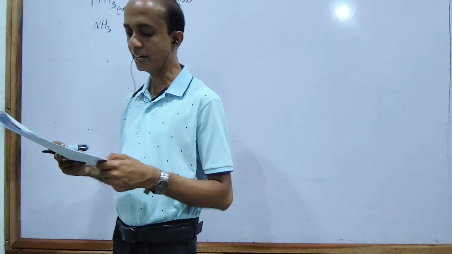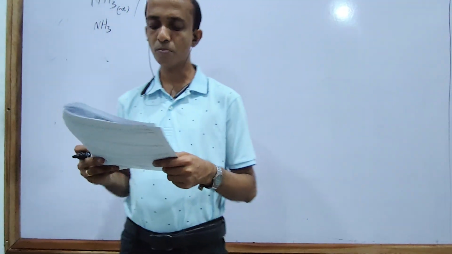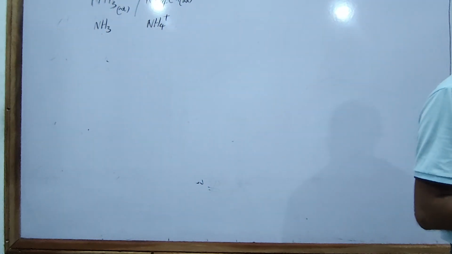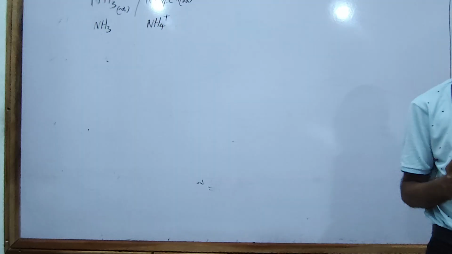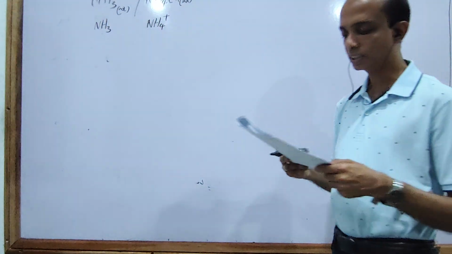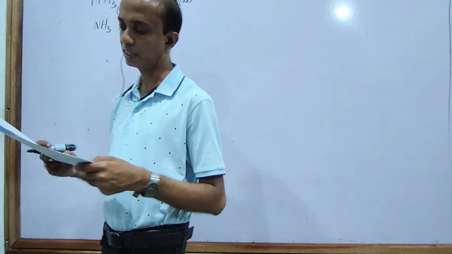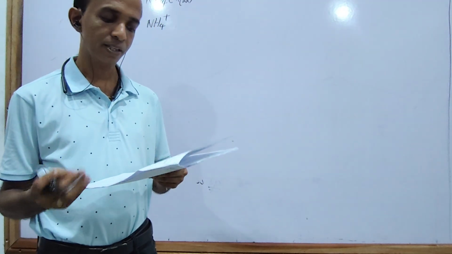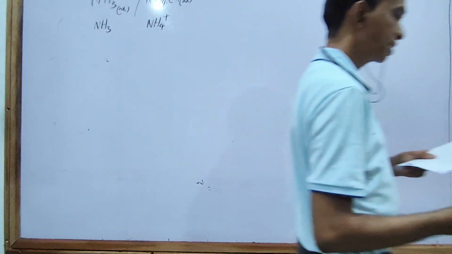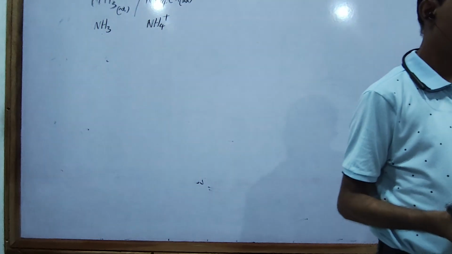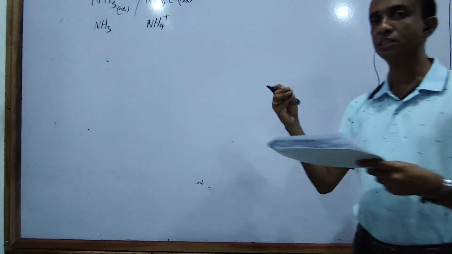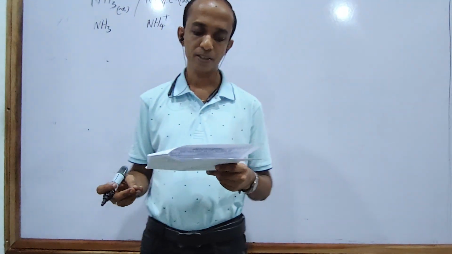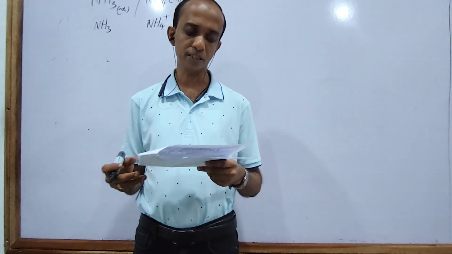Second one: dropwise adding of 0.1 mole per cubic decimeter sodium hydroxide to a given volume of H2O results in a rapid increase of pH of the system from approximately 7 to 8. That is correct because pure water doesn't have buffering action. You add the sodium hydroxide, the OH minus concentration increases, so the pH increases and the hydrogen ion concentration decreases.